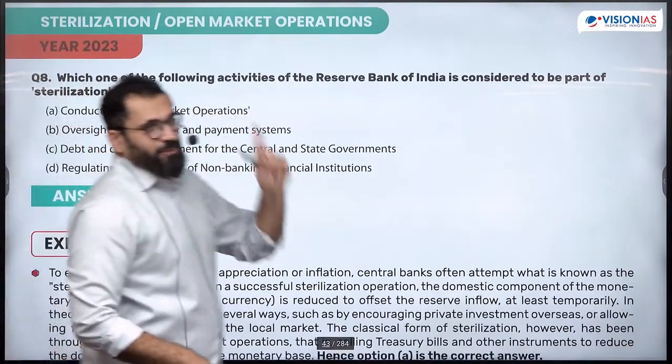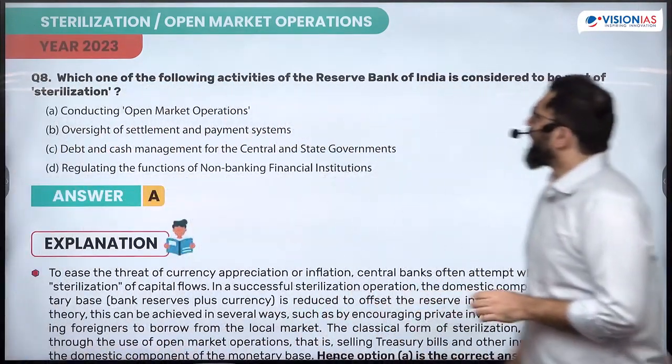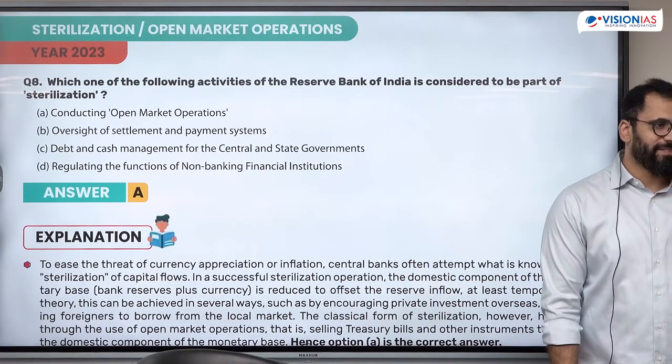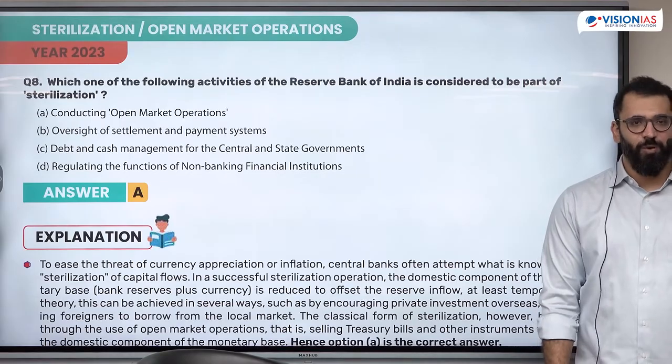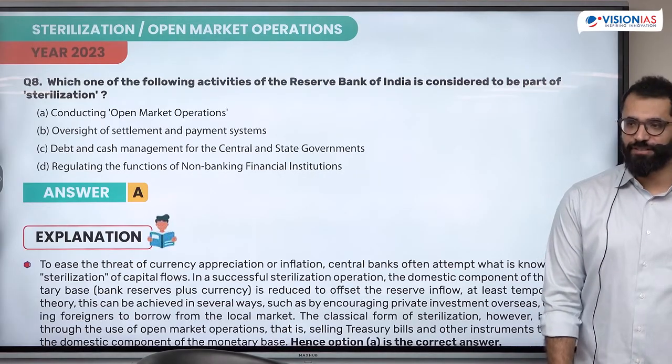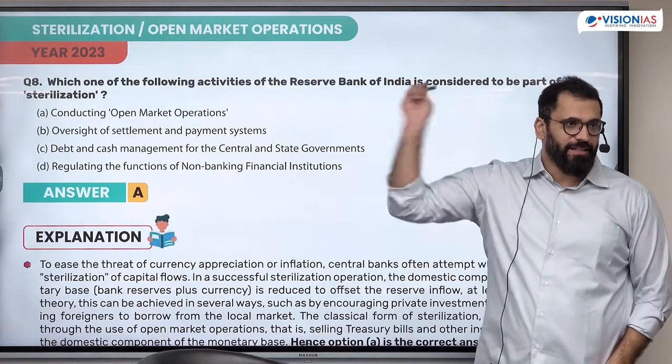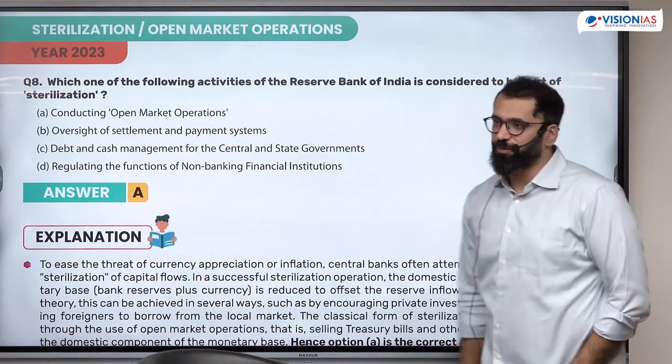See, next year they ask this question: which of the following activities of the RBI is considered to be part of sterilization? Is it clear what is sterilization? Sterilization is removing the excess amount of dollars to control inflation. Is it clear? Next year itself, sterilization, open market operations.